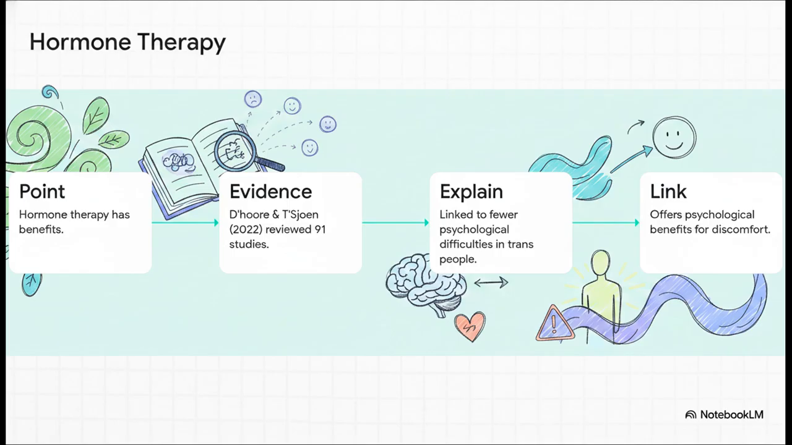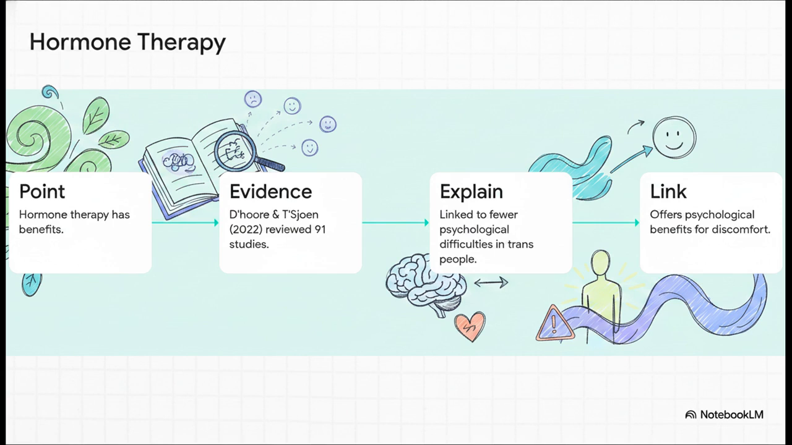Building on that biology, there is also incredibly strong evidence for the benefits of hormone therapy. In a massive 2022 review of 91 different studies, researchers Dorr and Chion looked at individuals with gender incongruence taking recent treatments. What they found was that this therapy was linked to significantly fewer psychological difficulties. Now, they importantly noted that trans women should be aware of increased cardiac risks. That's a necessary caveat. But ultimately, medical intervention through this biological approach can offer profound psychological relief for the discomfort caused by gender incongruence.